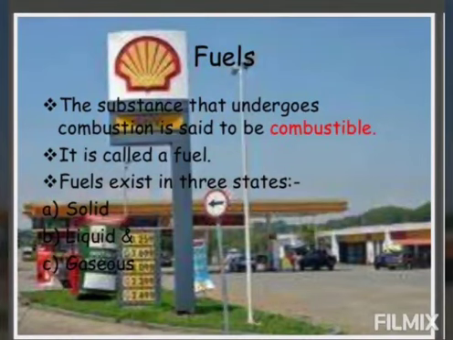Now our next topic is fuels. Fuels are those substances that burn to produce heat and light energy. Means fuels वो substances होते हैं जब हम उन्हें burn करते हैं तो वो हमें heat और light energy देते हैं. Some examples are LPG, CNG, kerosene.